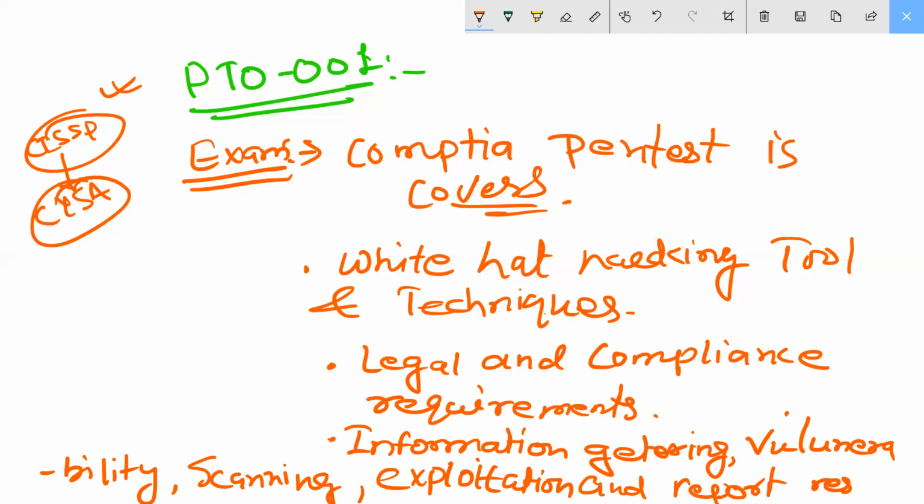I'm showing you the diagram. When you go for the exams, you will get this, and all of it is coming inside your 5 domains. Understood my point? Okay. Yes, sir.